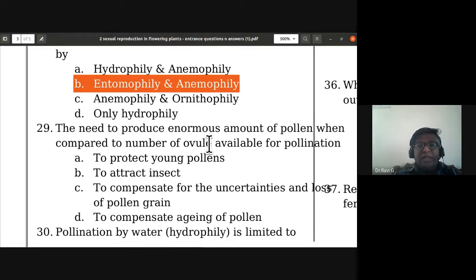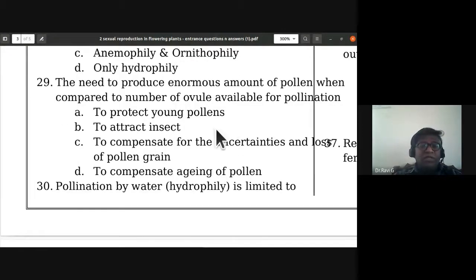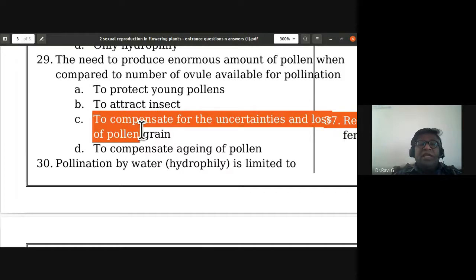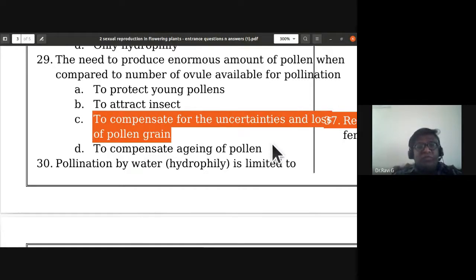So 29th: the need to produce enormous amount of pollen when compared to number of ovules available for pollination. What is the need to produce enormous amount of pollen when compared to number of ovules available for pollination? To protect young pollens, to attract insects, to compensate for the uncertainties and loss of pollen grain. So C is the correct answer. They produce enormous amount of pollen even though number of ovules available for pollination is less. It is to compensate for the uncertainties and loss of pollen grain.